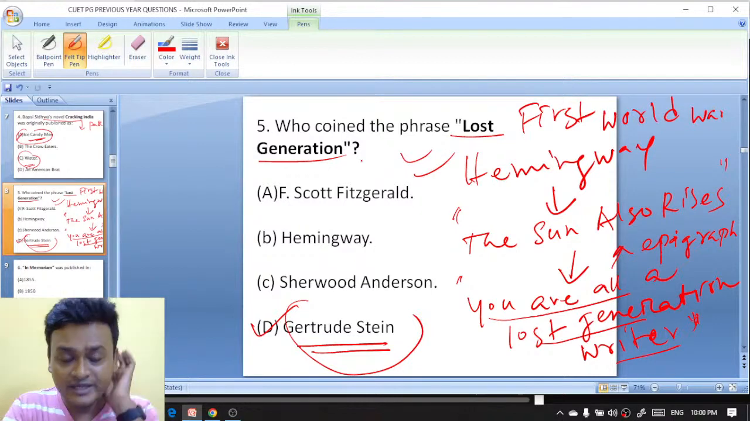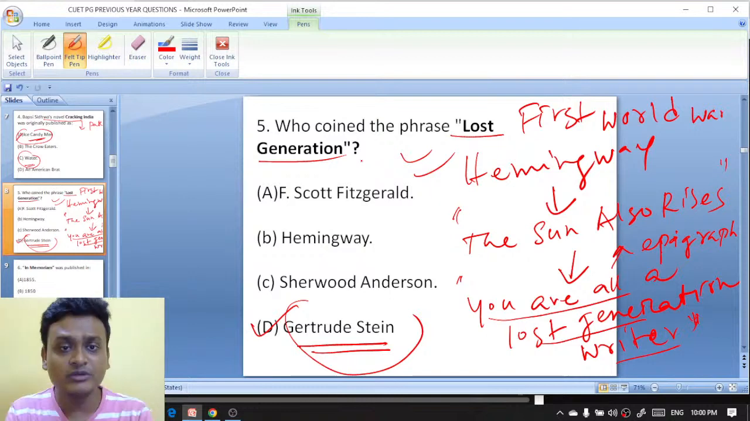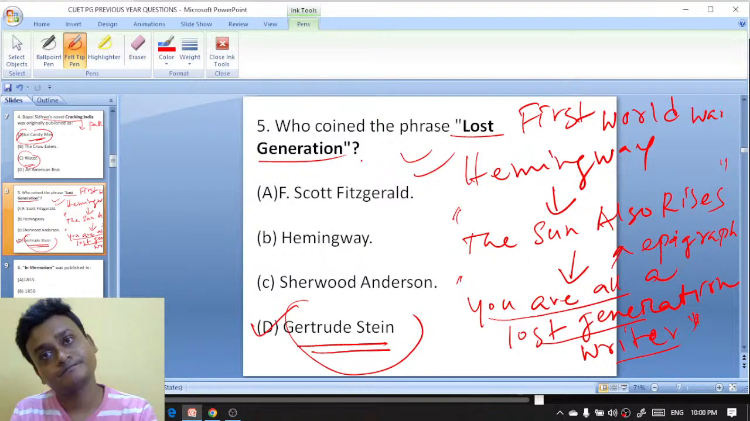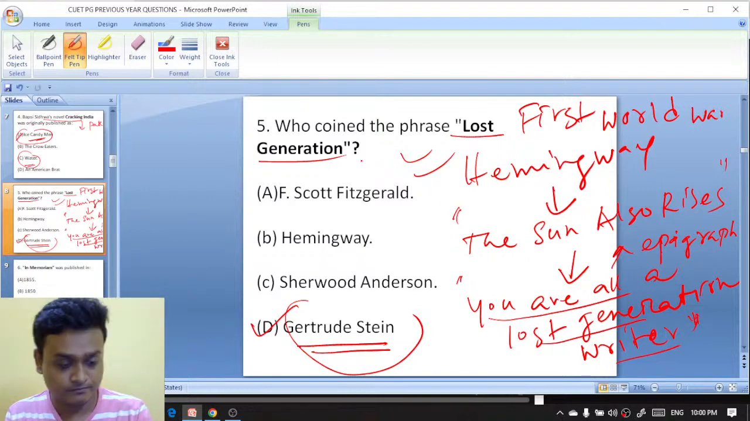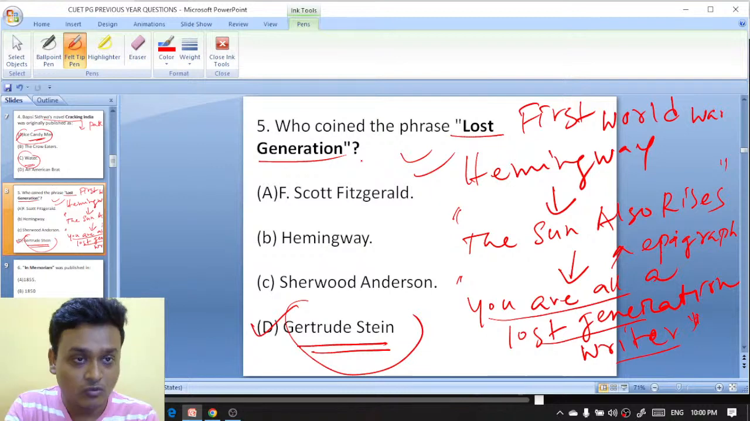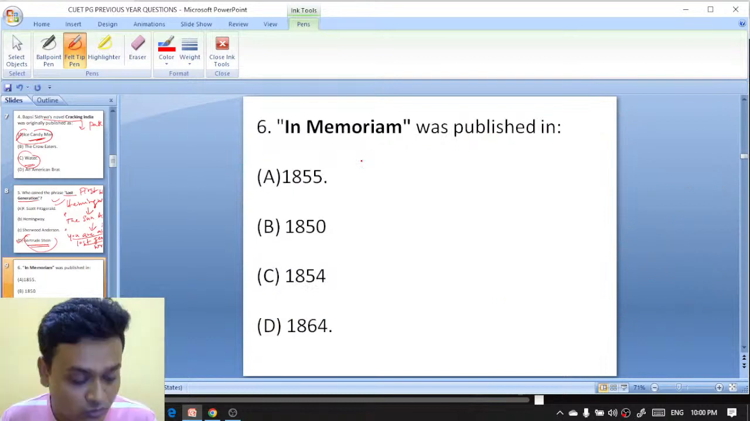Why is it lost? Why are they called the lost generation? What do you mean by the word lost here? What is the actual meaning? Write it in the comment box. Why are they called the lost generation? Okay, so now moving on to question number 6.